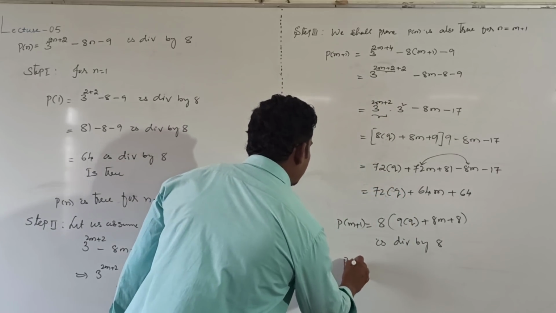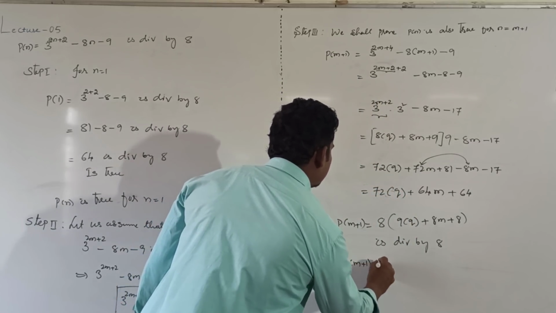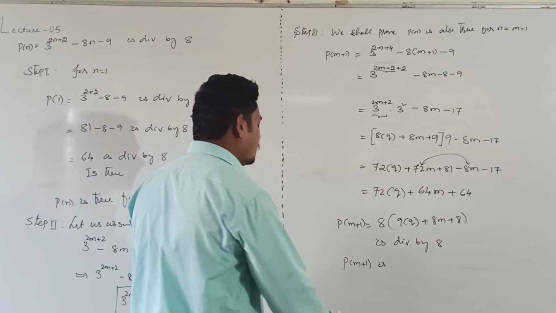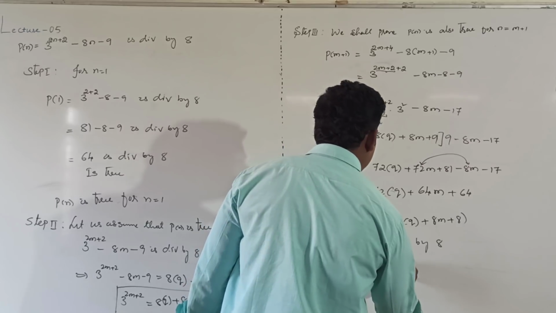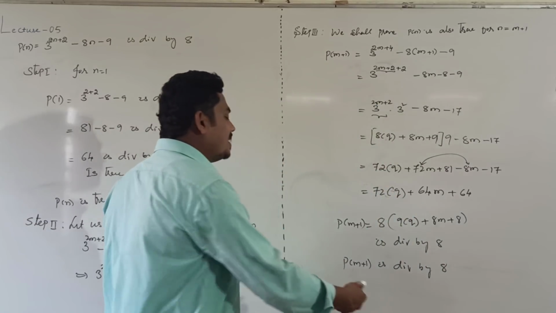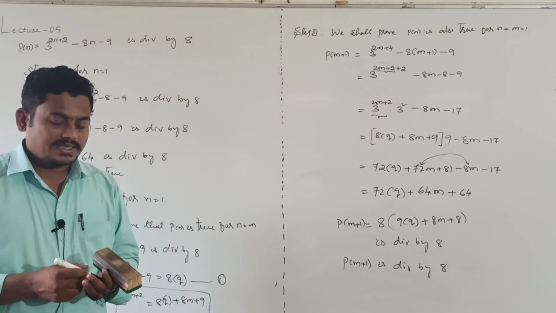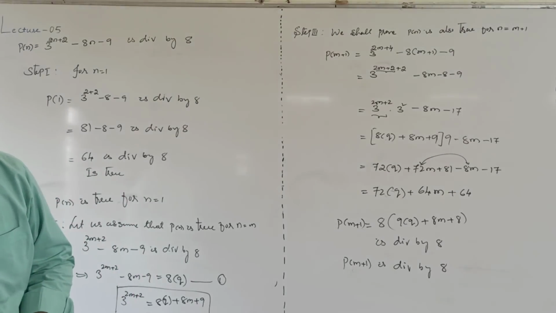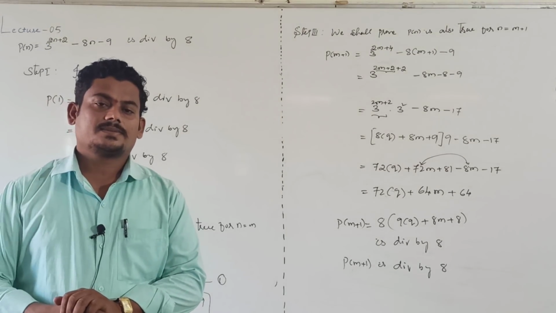Because RHS is divisible by 8, LHS is also divisible by 8. P of m plus 1 is divisible by 8. Lastly write the conclusion. Hence P of n is true for all the natural numbers. With this problem I conclude mathematical induction. Thank you.